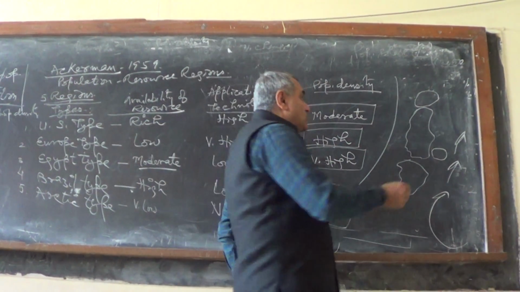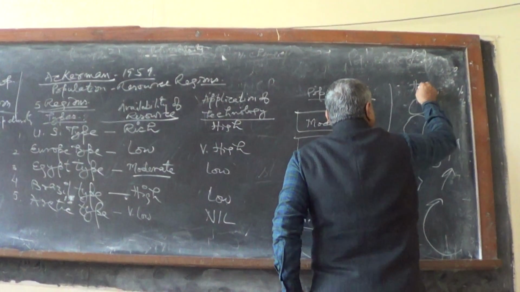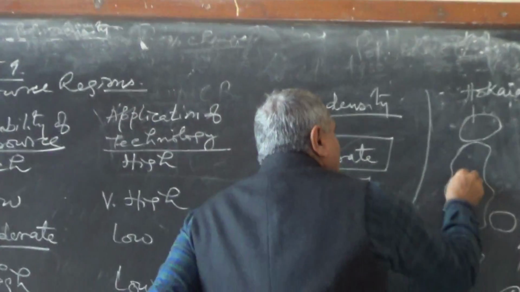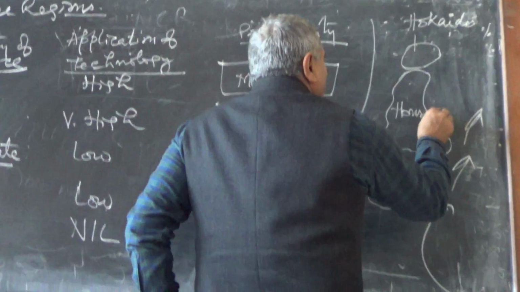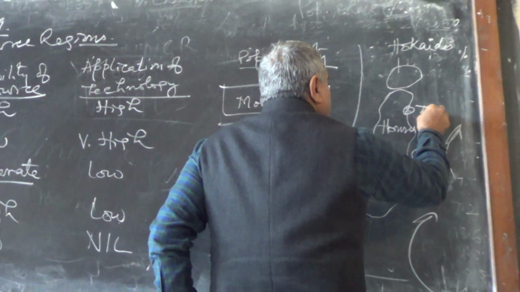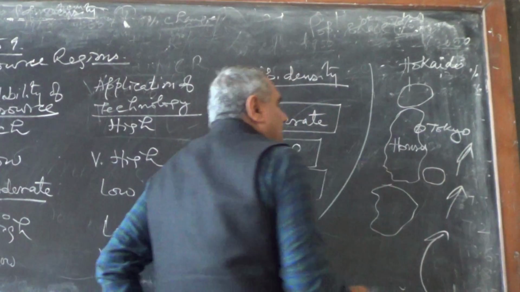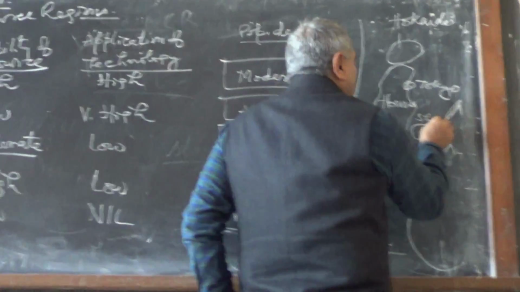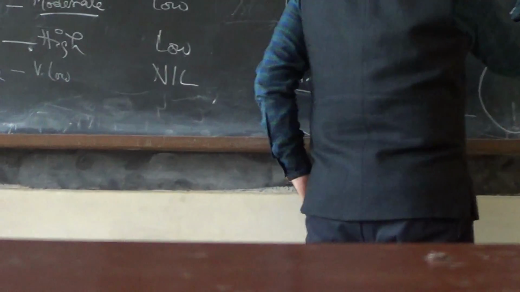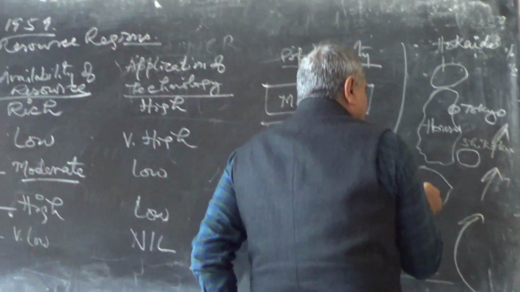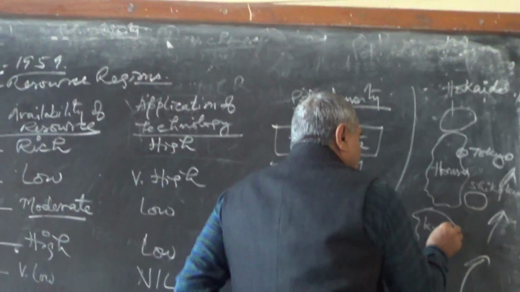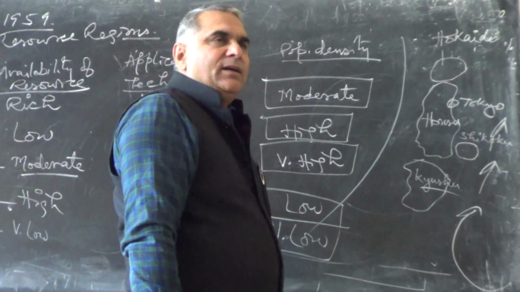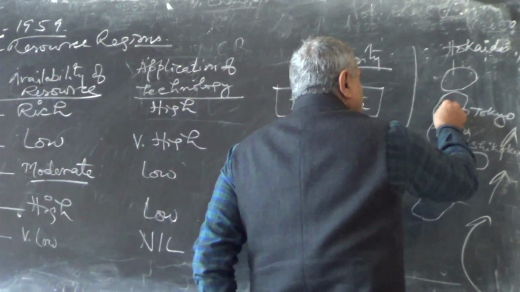So this is Hokkaido. The largest island is Honshu. Tokyo is here. Then the small fishing island is called Shikoku. And this is Kyushu. The island is mountainous. Mount Fujiyama is here.